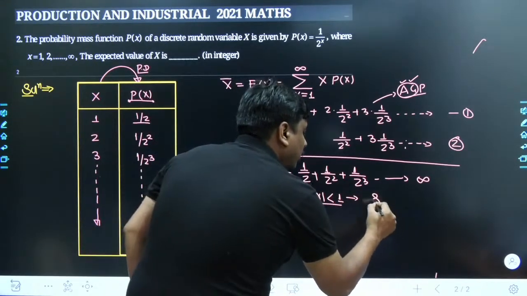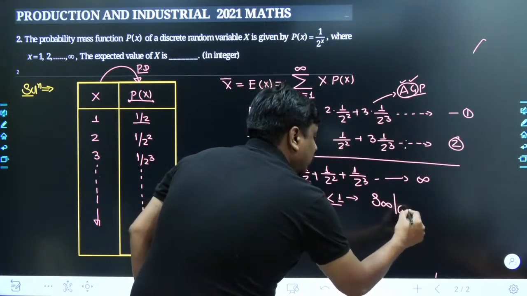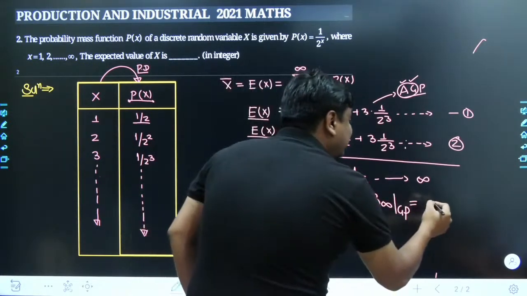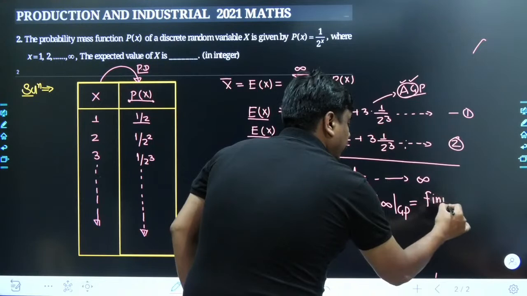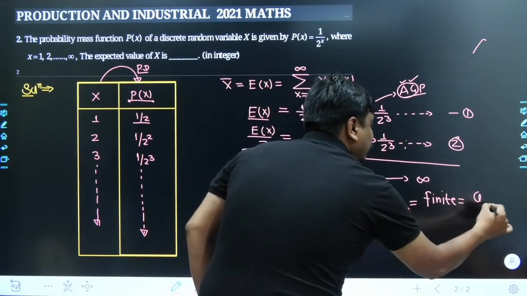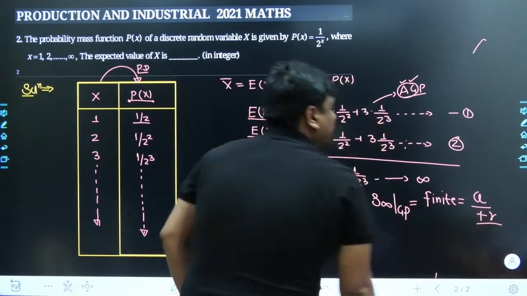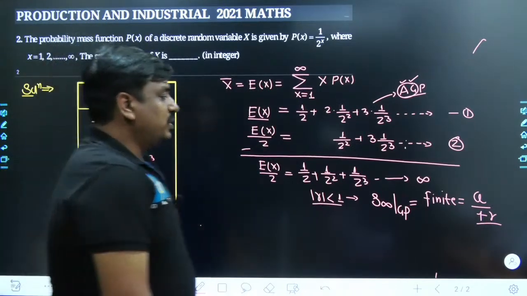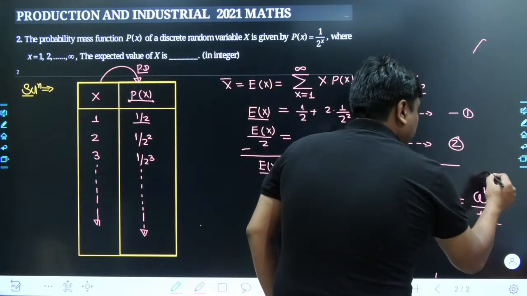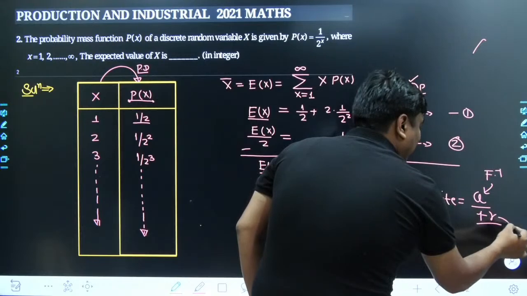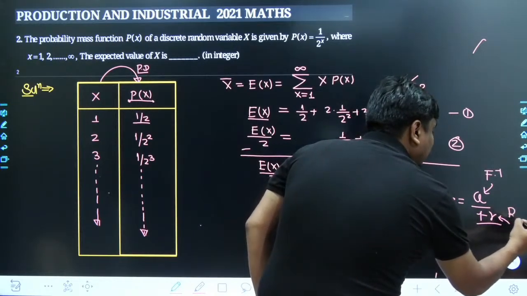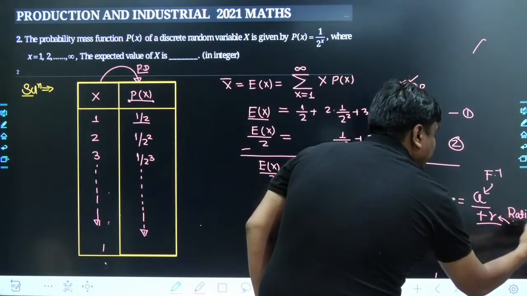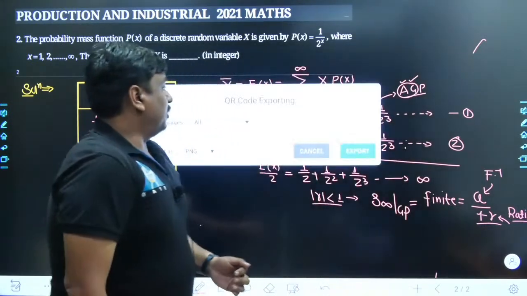That means the sum of the infinite-term GP would converge to a certain finite value. May I know what that value used to be? That used to be a divided by 1 minus r. What used to be a over here? The a used to be the first term, and similarly what's the r over there? It's the common ratio. Simply I am writing ratio, but it is, yes, the common ratio.